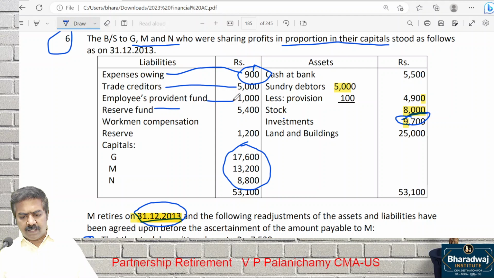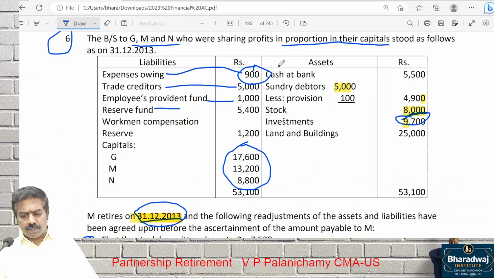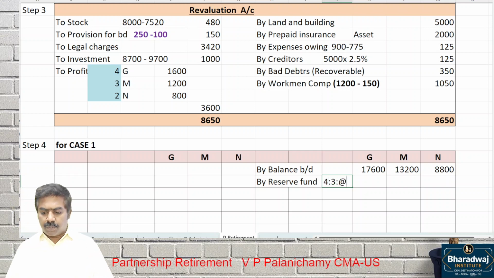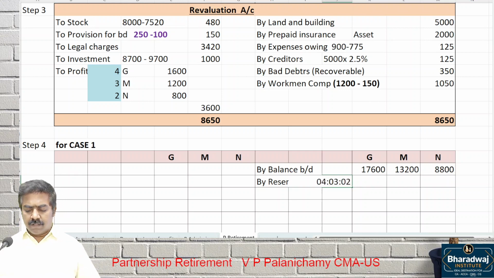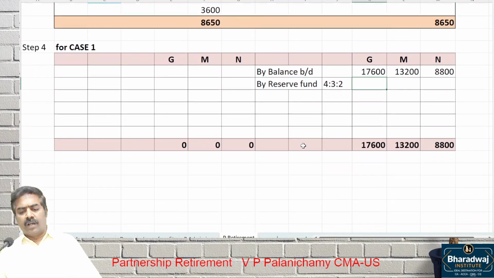PF 1,000 rupees. Yes. Check whether we have made any mistake here. PF, there is no change. Then reserve fund will be transferred to old partners. Reserve fund will be transferred to whom? Old partners. What is the old ratio? 4:3:2 ratio. Transfer it in 4:3:2. This 5,400, how much will come?